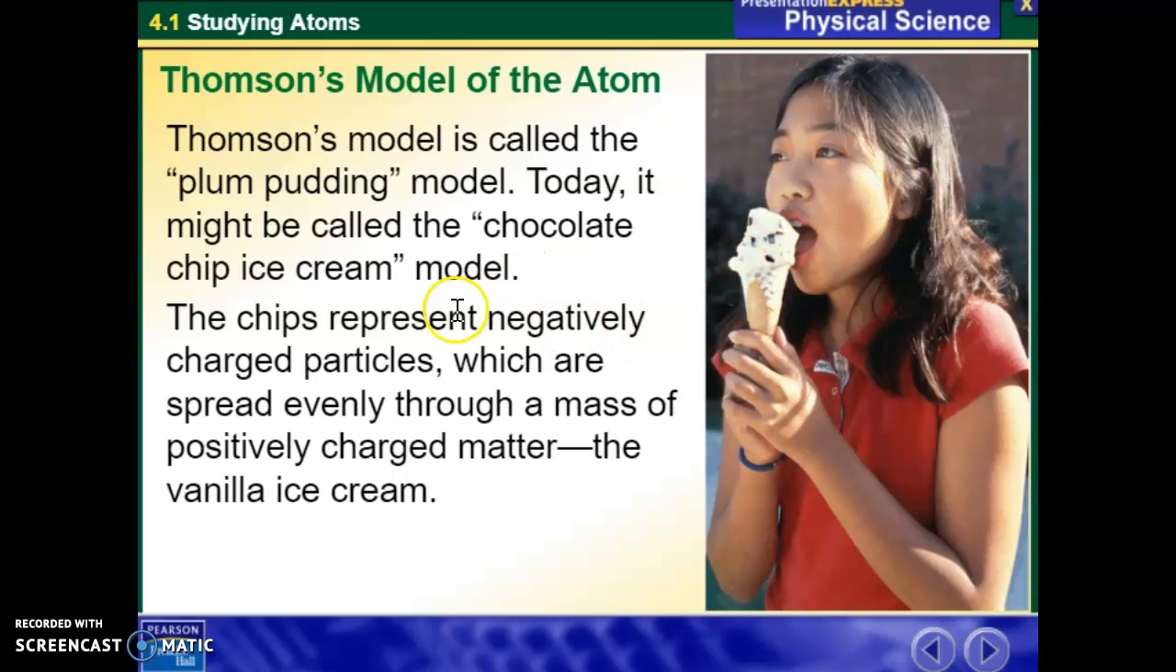They called this the plum pudding model, or you can call it the mint chocolate chip ice cream model. You can think of it this way. The chips represent negative charges. The ice cream itself represents the positive mass. So an atom is a positive mass with negative charges spread evenly throughout. And that's what he thought an atom was like.